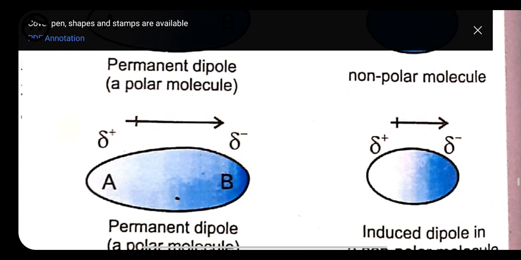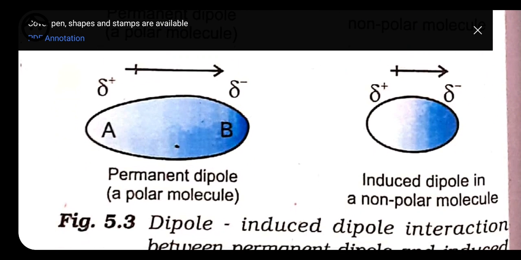And because of that, this non-polar molecule also gets charged for some time only. It is a very weak force, not permanent, a temporary force, because they develop charge only when they come in contact with a permanent dipole type of molecule. When they do not have this type of molecule, it acts only as a non-polar molecule. So here this non-polar molecule is going to have some charge, because of what? Because of the presence of a polar molecule near it.